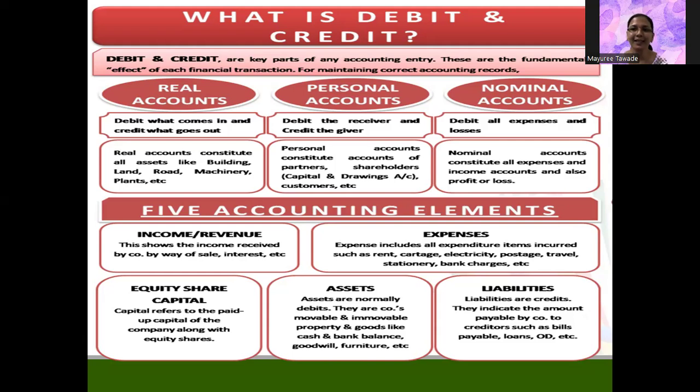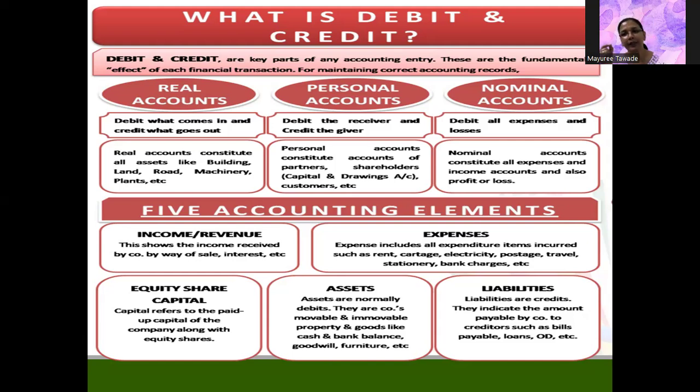So when anything is debited, that is an expense for the business also. And when anything is credited, that is an income for the business. So you just have to relate this example with your own personal life, day-to-day transactions, and then it will be very easy to understand. So let's now move to the slide. Debit and credit are the key parts of any accounting entry. These are the two fundamental effects of each financial transaction for maintaining correct accountancy records.